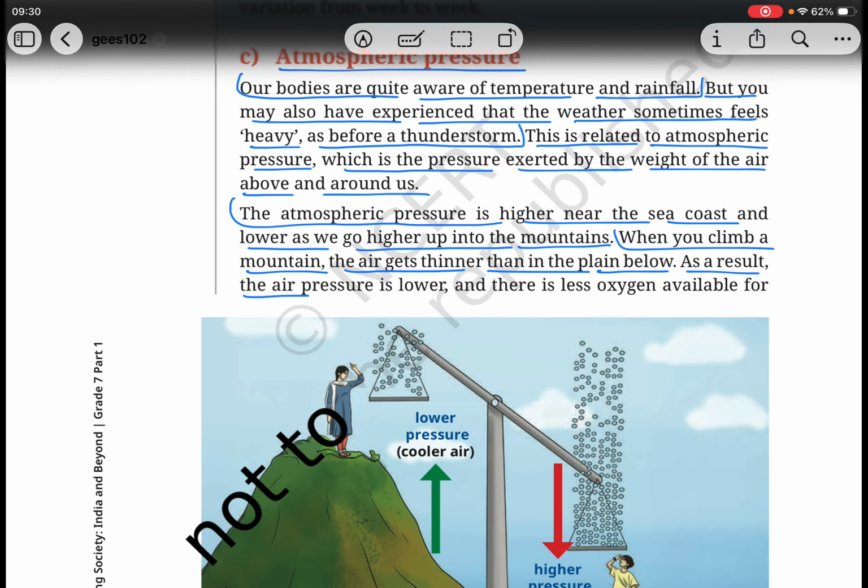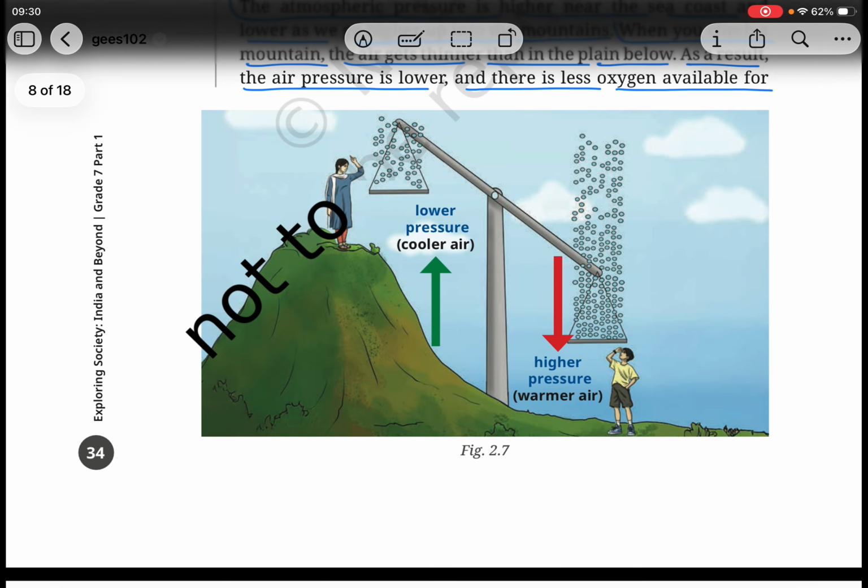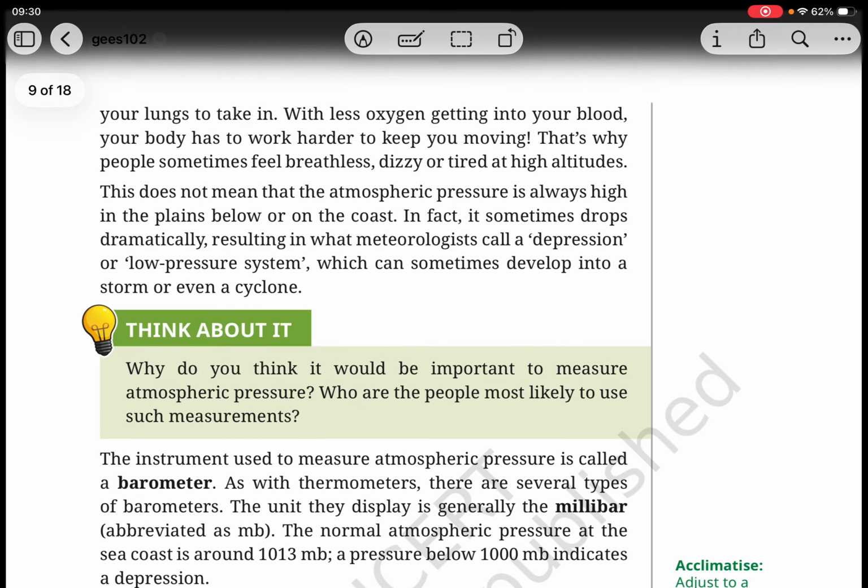As a result, the air pressure is lower and there is less oxygen available for your lungs to take in. With less oxygen getting into your blood, your body has to work harder to keep you moving. That's why people sometimes feel breathless, dizzy, or tired at high altitudes.